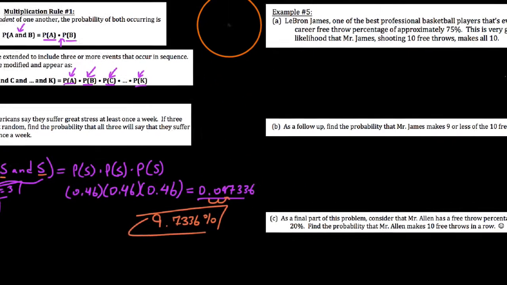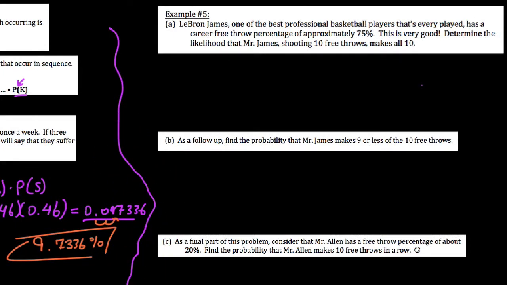Okay. So another example you're going to see here is this. I mean, not that it's going to be free throws, but you see these a lot in probability classes. So I use an example. I had to go look this up. I'm not a big basketball fan, but LeBron James, this is one of the best professional basketball players, arguably, that's ever played. Has a career free throw percentage of approximately 75%. So we're going to round it off to 75, which is a good number, but that's pretty good. That's 3 out of every 4 baskets he's projected to make at the free throw line.